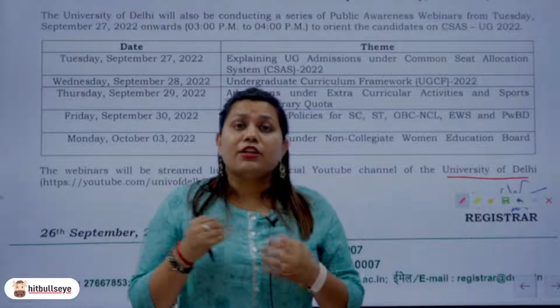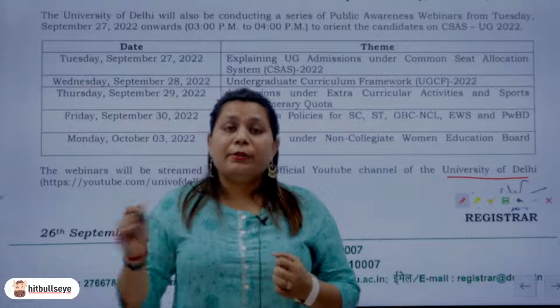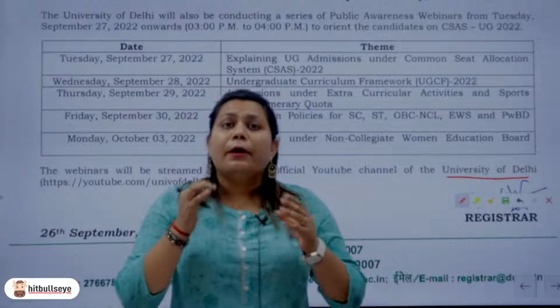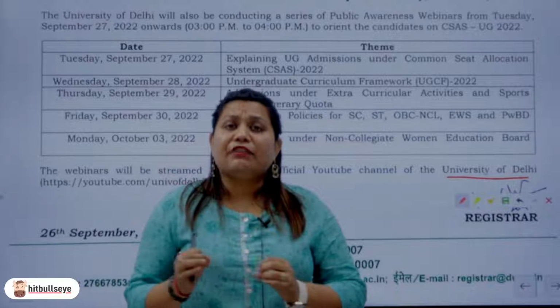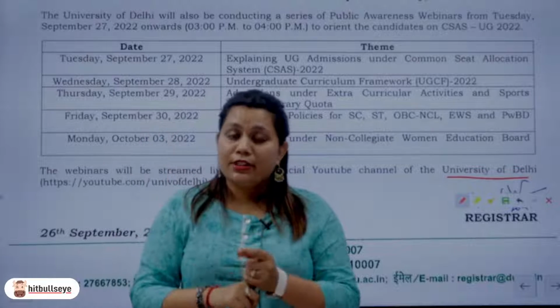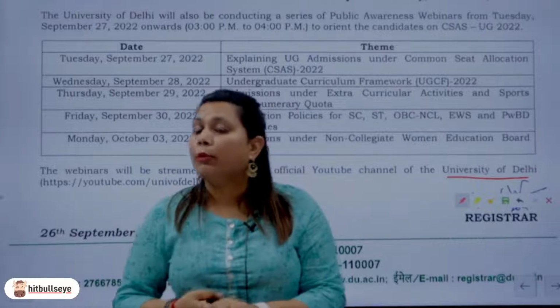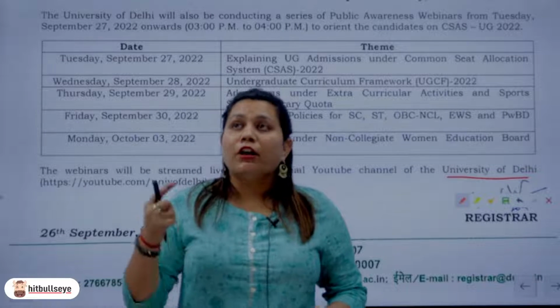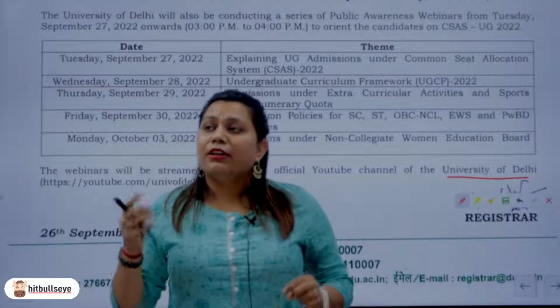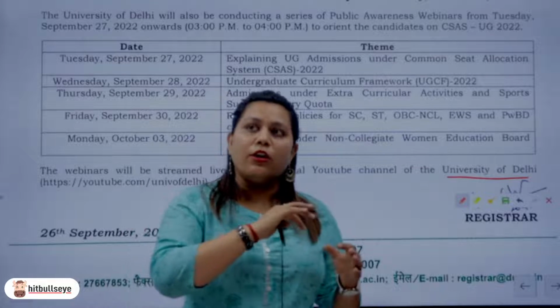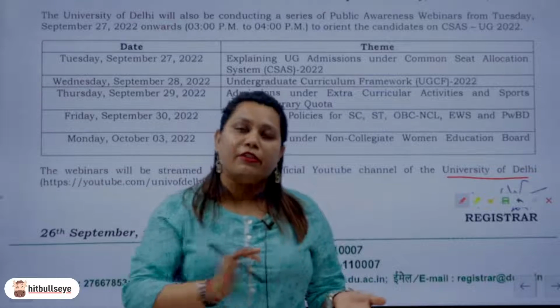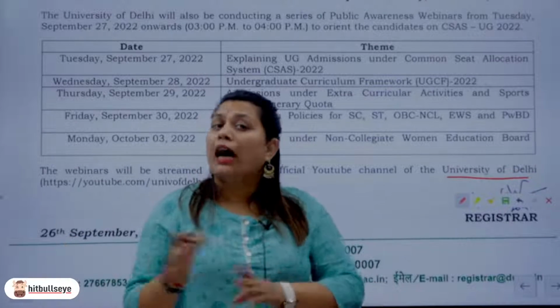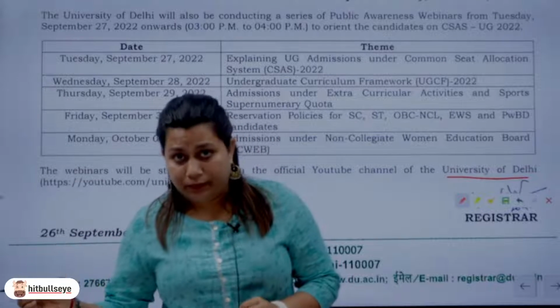Second thing, phase 2 has already begun. It will be continuing till 10th of October. Fill in your preferences very wisely. दो चीजें हैं, fill in your preferences very wisely and choose maximum amount of preferences. जितना preferences आप भर सकते हैं उतना भरिए. Don't be under this dilemma कि नहीं भाई मुझे तो I just want a college in North Campus, so I will not fill in my preferences for South Campus. There is no harm in filling as many preferences as you can.